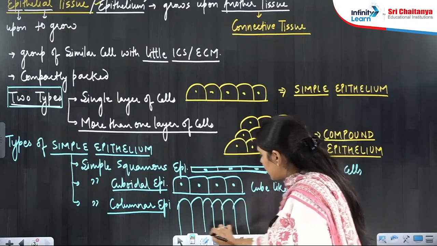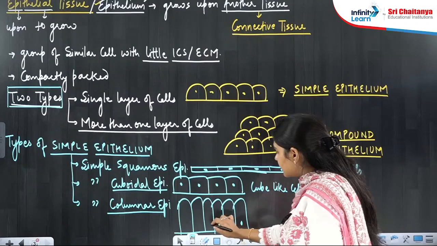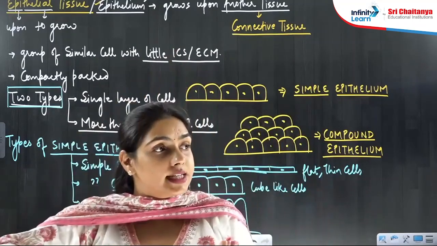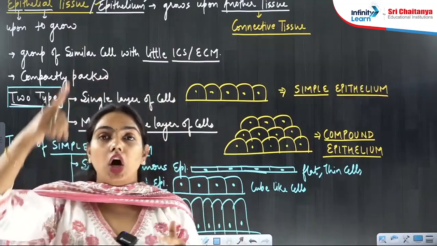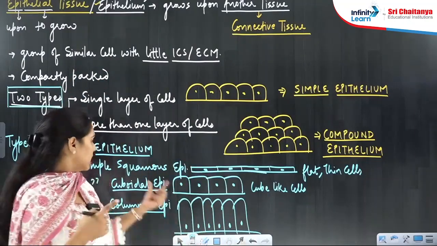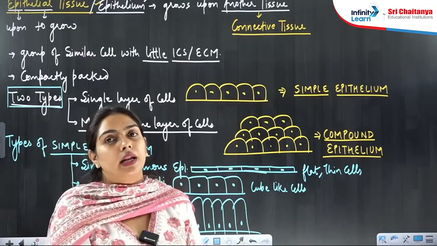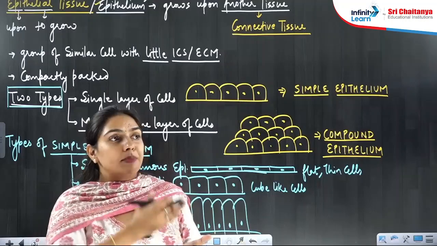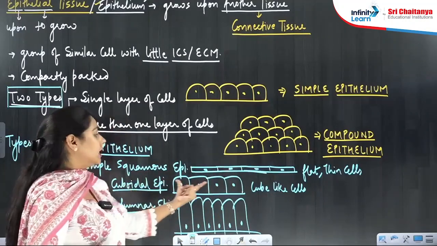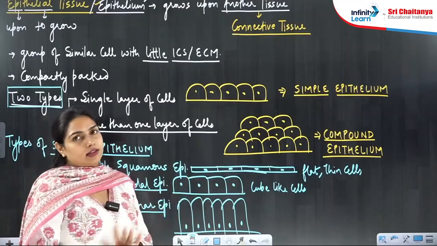These are cylinder-like. They are columnar, they are tall, they are elongated. So the main three shapes of cells will be there, and on the basis of that we will tell the name of the simple epithelium. If it is simple squamous, it looks like this. If it is simple cuboidal, it looks like this. If it is simple columnar, it looks like this.